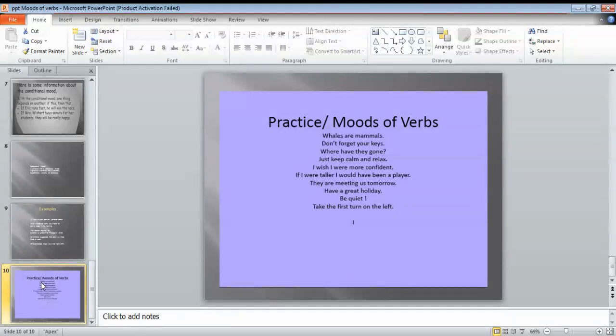Just keep calm and relax. Again, a kind of advice is there. So the mood of the verb is imperative in this sentence. I wish I were more confident. A wishful sentence is here. So the mood of the verb is subjunctive. If I were taller, I would have been a player. It is again unfactual. It is again an imaginary statement. So the mood of the verb is subjunctive. They are meeting us tomorrow. It means